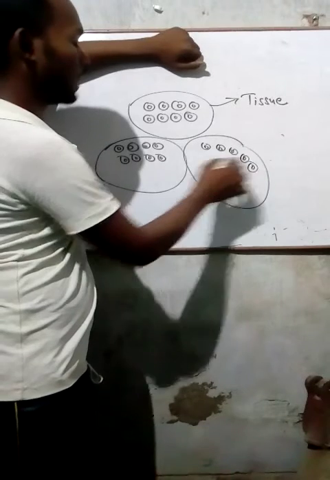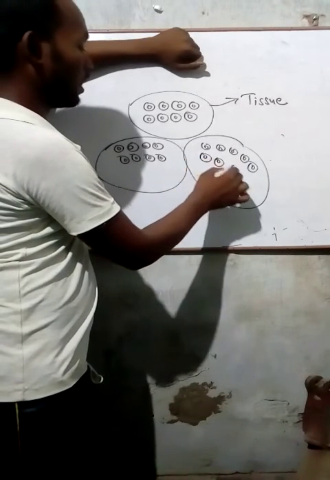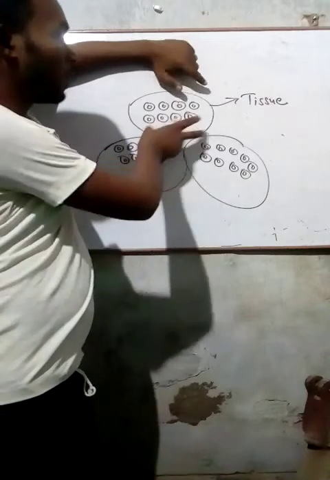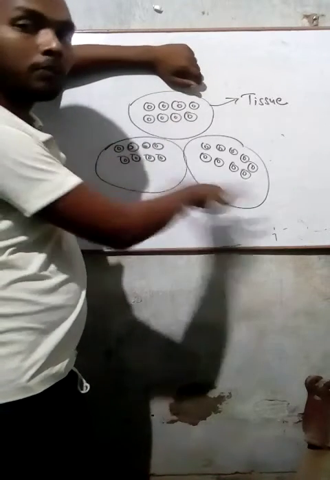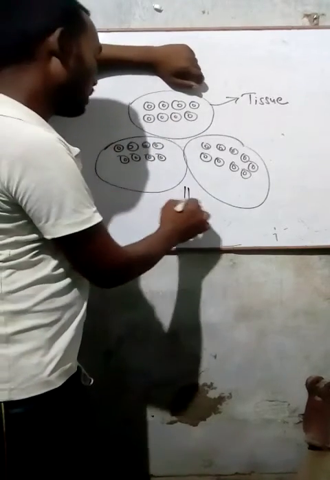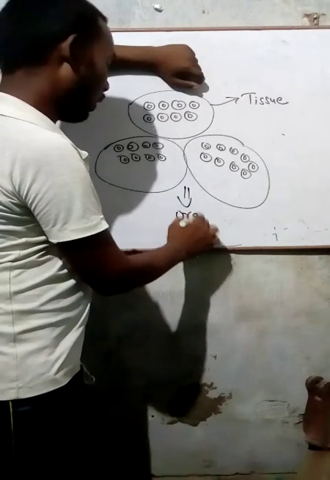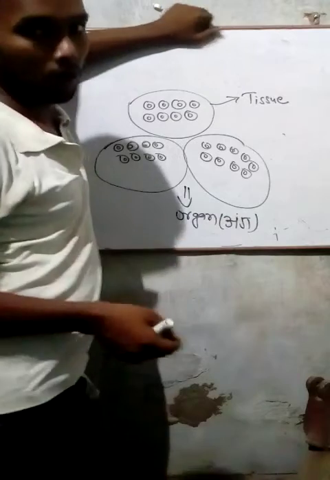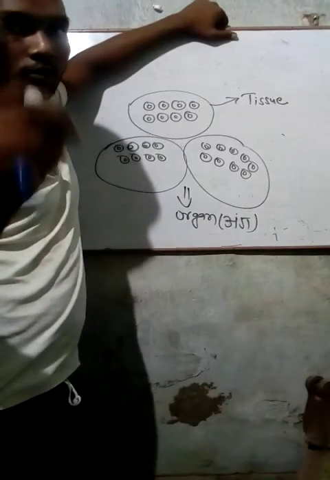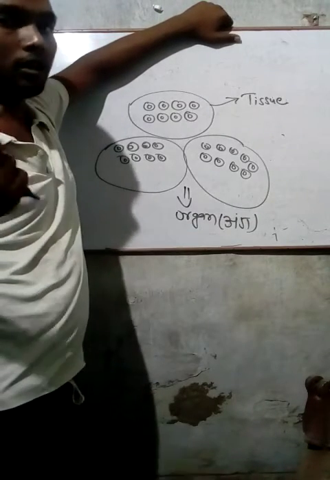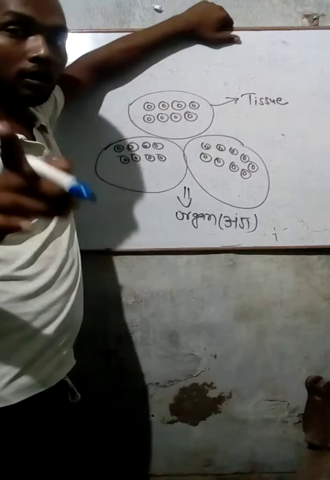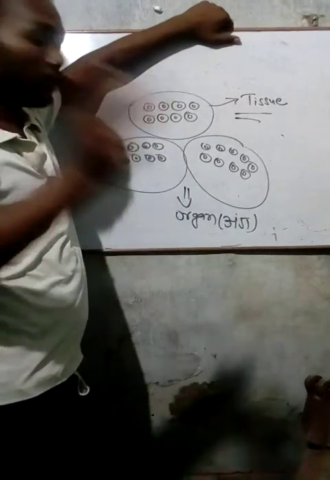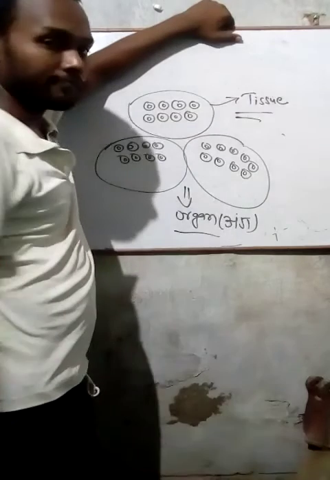Okay, so in this way, I am going to show you in graph. इस तरह से सेल्स पहले ग्रुप बनाते हैं, उसको हम लोग बोलते हैं टिश्यू, और फिर टिश्यू भी आपस में एक ग्रुप बनाते हैं और उसको हम लोग बोलते हैं ऑर्गन. ऑर्गन मीन्स अंग. The part of your body is called organ. External organ, internal organ. So we knew that some similar type of cells make a group that is called tissue, and then again other tissues make a group that is called organ.